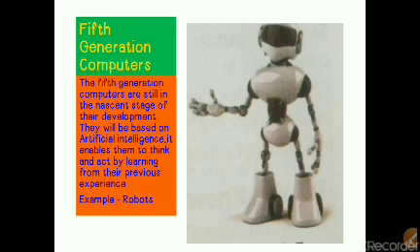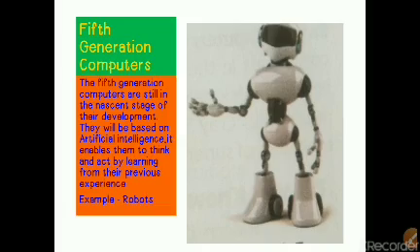They have a brain, an artificial brain, not a natural brain. They have a programmed brain, and they think and act by learning from their previous experiences. The examples of this generation of computers are robots. This is the picture of a robotic toy. So that is the fifth generation computers.